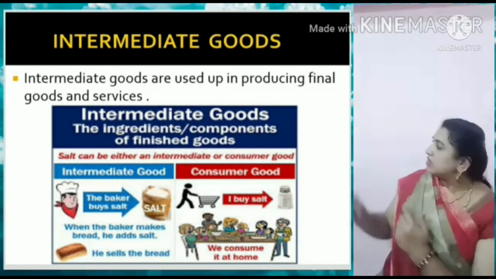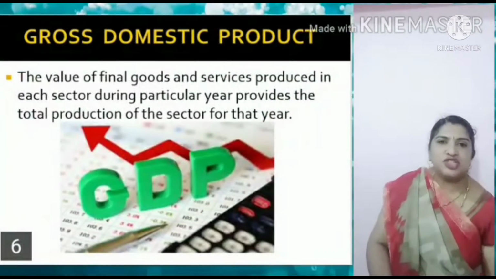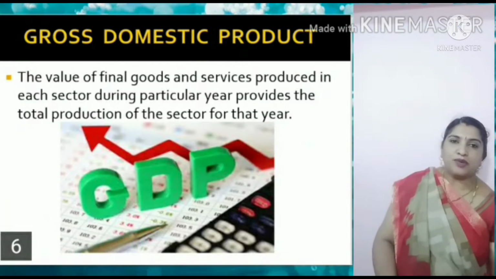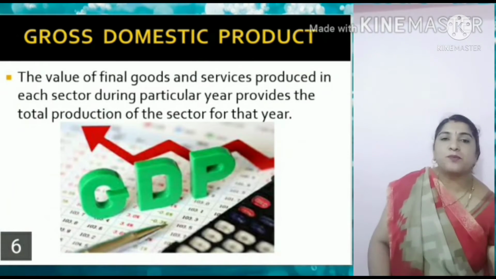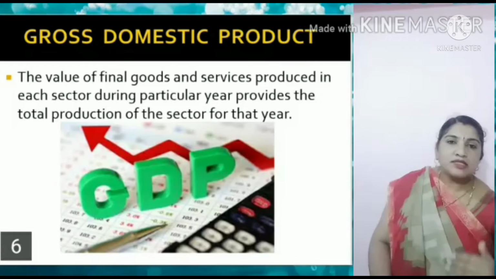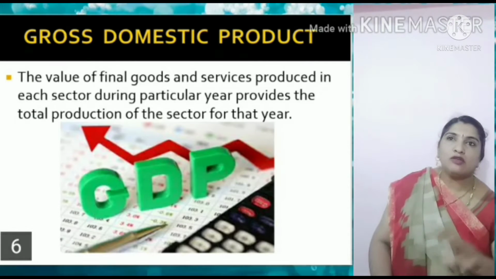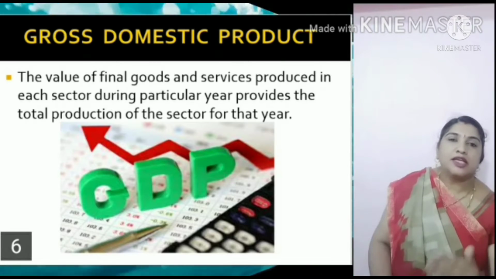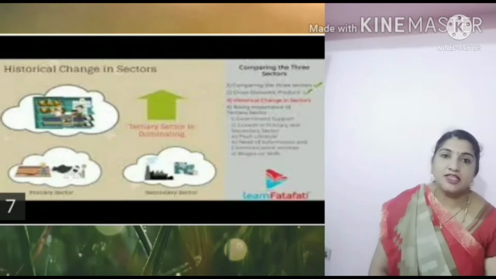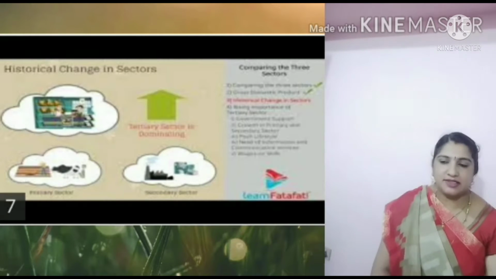Then next concept is GDP. So what is GDP? The full form of GDP is gross domestic product. Gross domestic product is nothing but the total value of goods and services produced in a country in a year. The next concept we are going to learn is the historical changes in these three sectors: primary, secondary as well as tertiary.